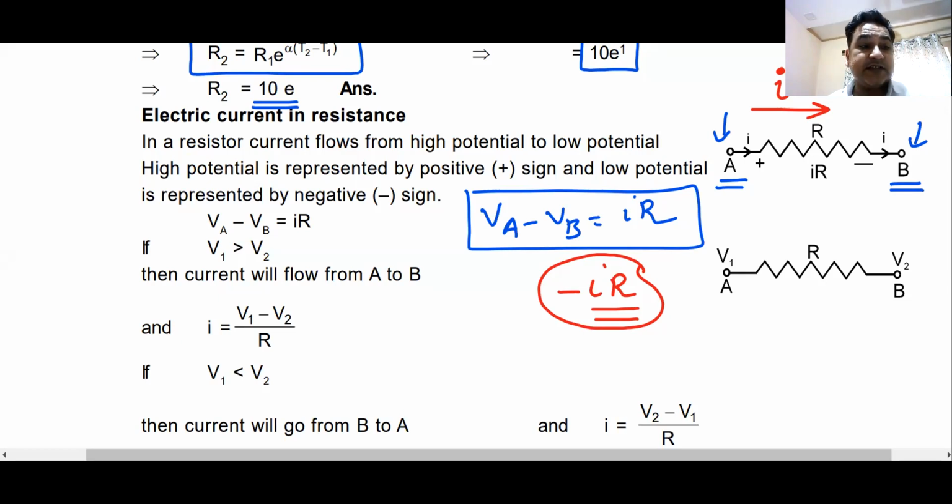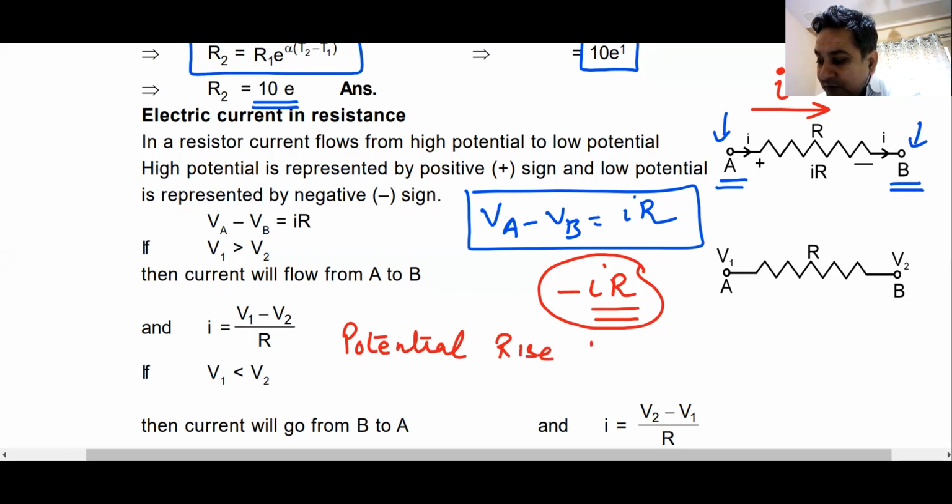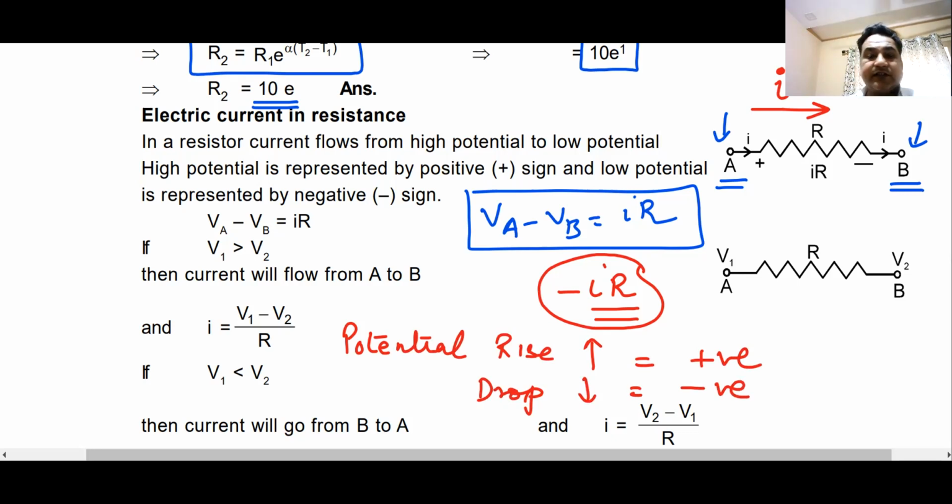Potential rise is taken as positive. Do you understand this? You all know this. Can I move forward? Okay.